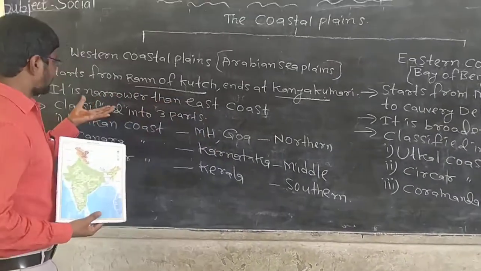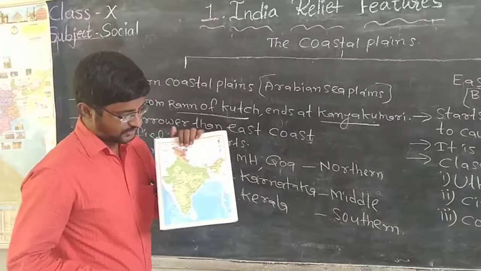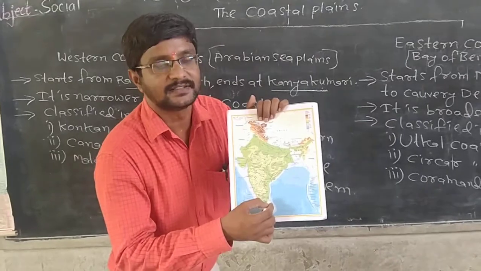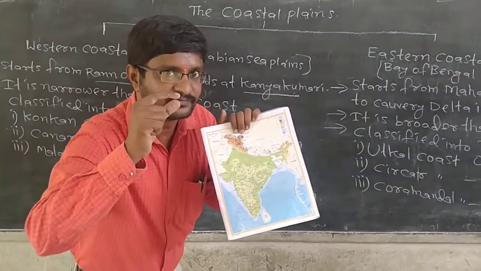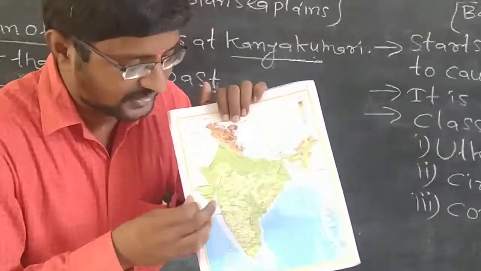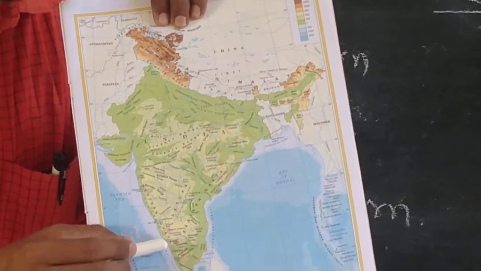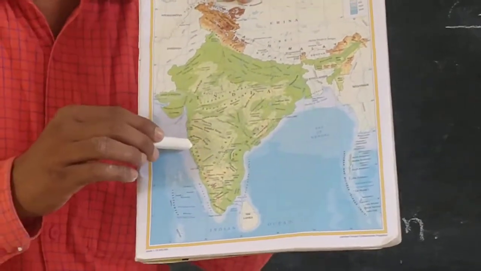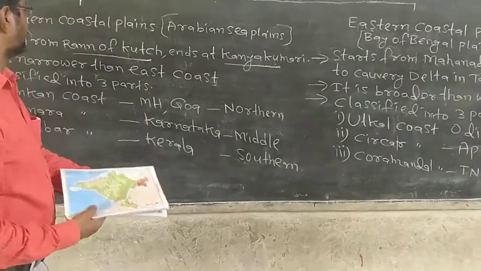And it is narrower than the eastern coast. See, if you observe, this is the eastern coastal region. It is wider. But the western coastal region is narrower. So that is why the western coastal plain region is narrower than the eastern coastal plains.